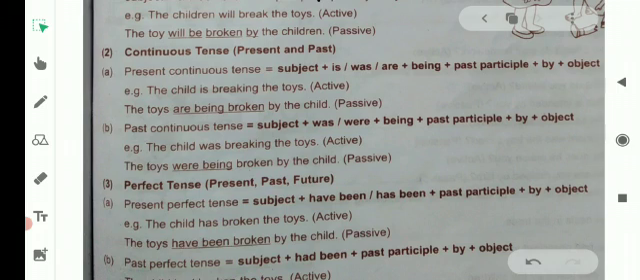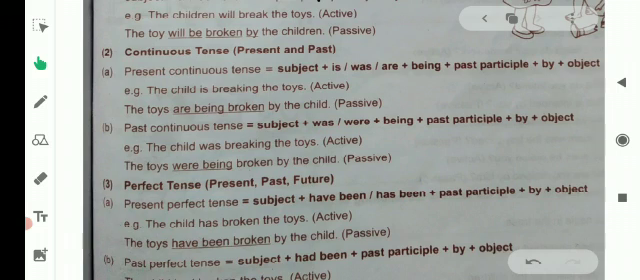Past continuous tense. In past continuous tense, we use subject plus was, were plus being plus past participle plus by plus object. For example, the child was breaking the toys. Passive form: the toys were being broken by the child. That is the change of past continuous tense into passive form. Was and were are used.